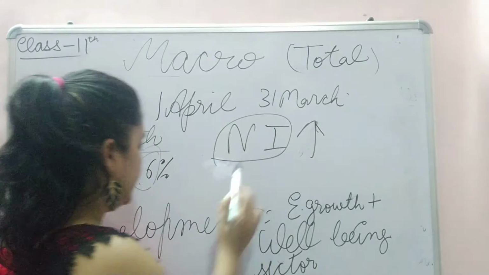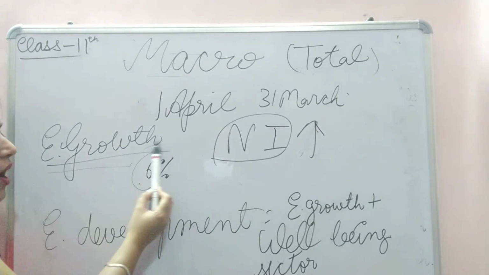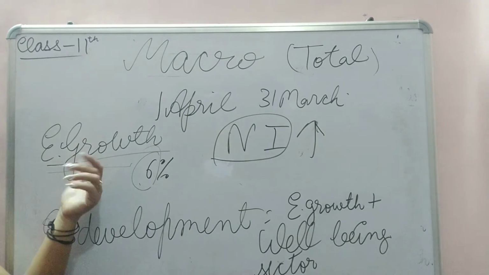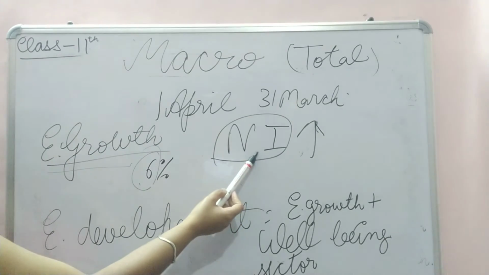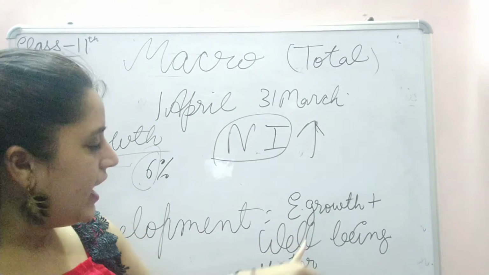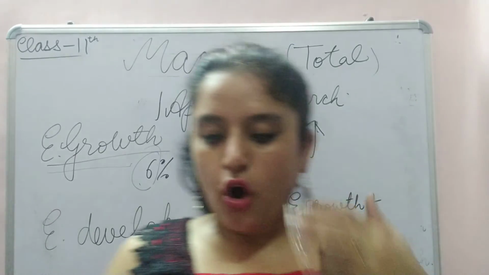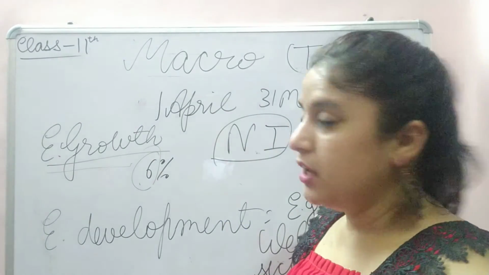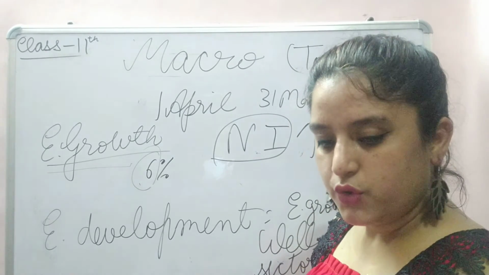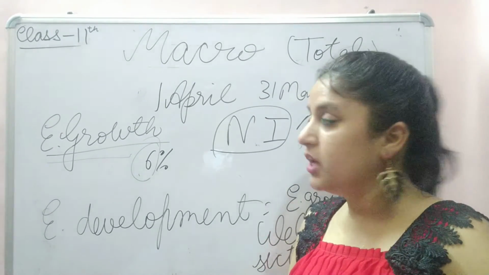So it is multi-dimensional, whereas growth is unidimensional; this is quantitative, this is qualitative. One major element is national income, and the other is the growth of the well-being sector. So this is all about economic growth and economic development.